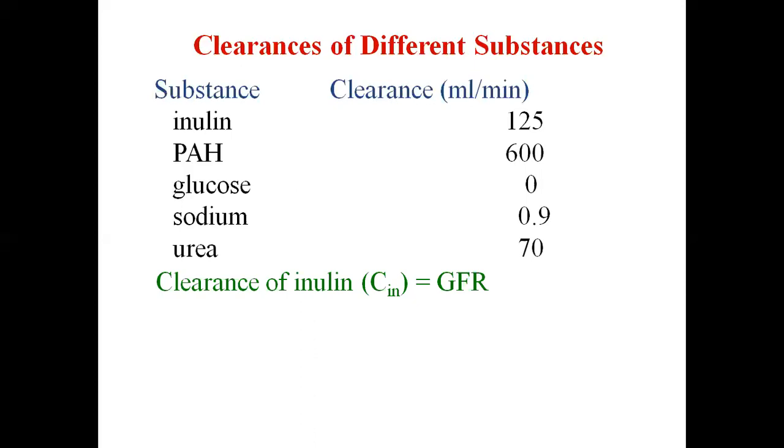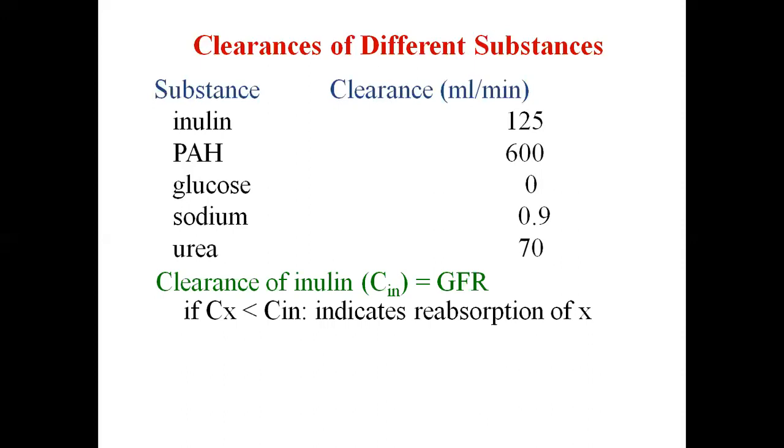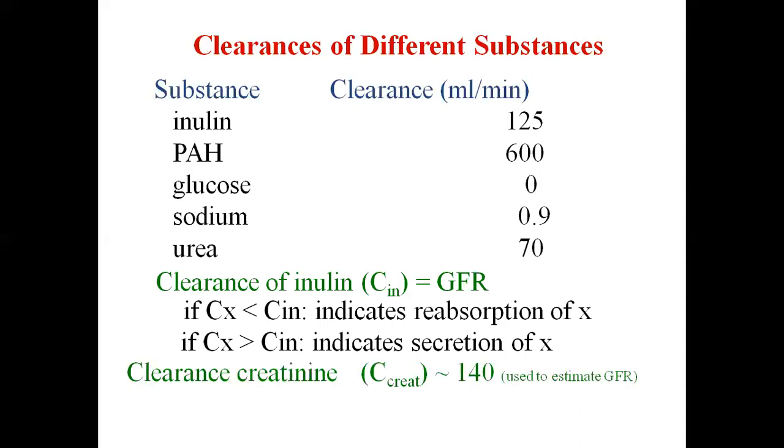So if the clearance is less than inulin clearance, this indicates the reabsorption of that substance. And if clearance of that substance is more than the inulin clearance, that indicates the secretion of that substance. Creatinine clearance is more or less equal to the GFR and is also used to estimate the GFR. But remember, the ideal substance to measure the GFR is always inulin.